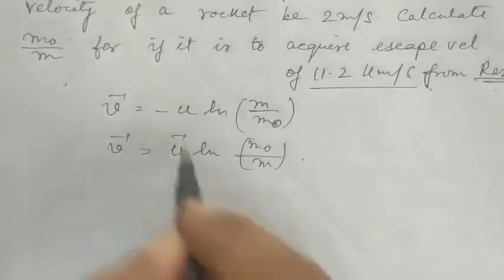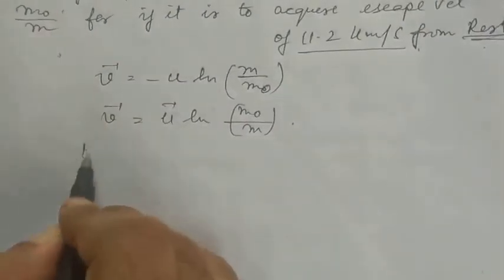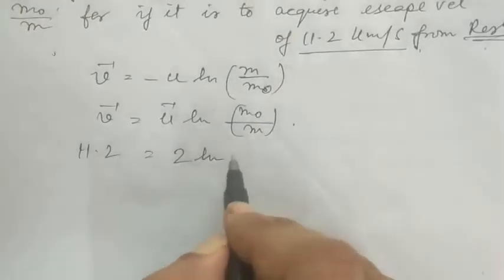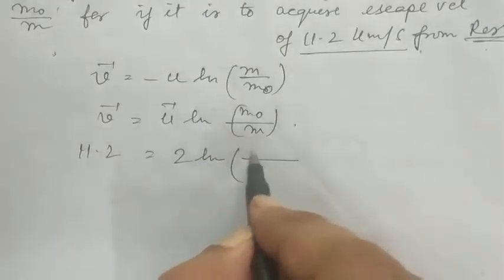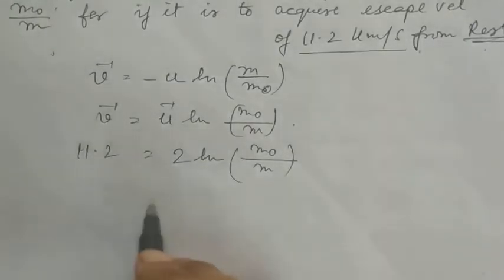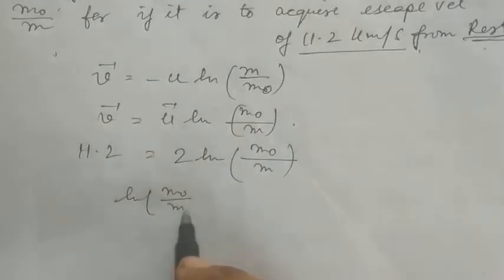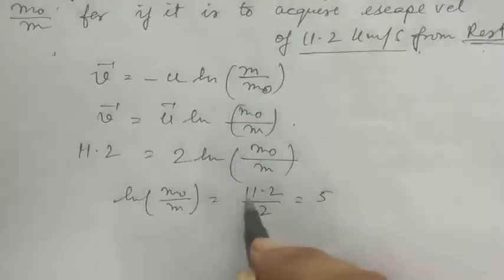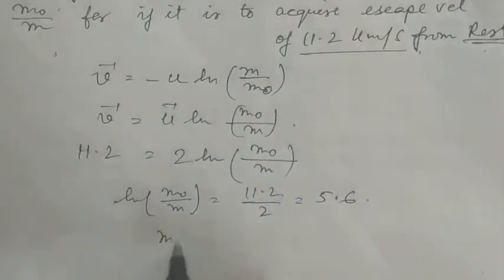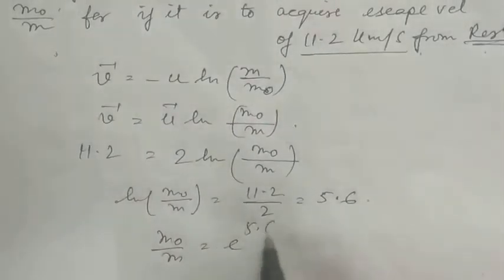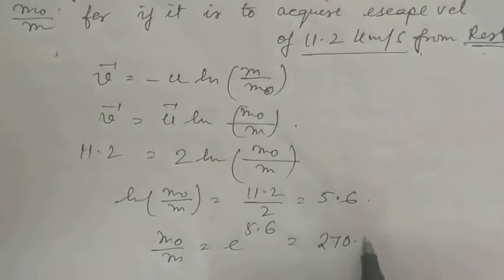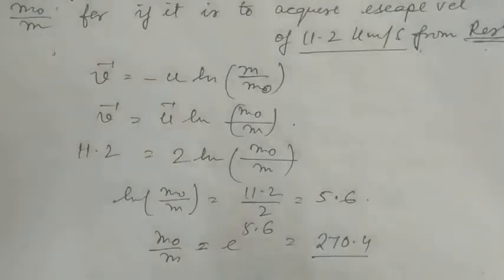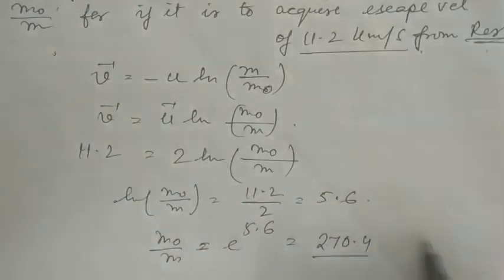Using this expression, we can find out 11.2, the ln of m naught by m. So ln of m naught by m becomes 11.2 by 2, that means 5.6. So m naught by m becomes e to the power 5.6. It comes out to be 270.4. As this is a ratio, it has no units. This is the answer.